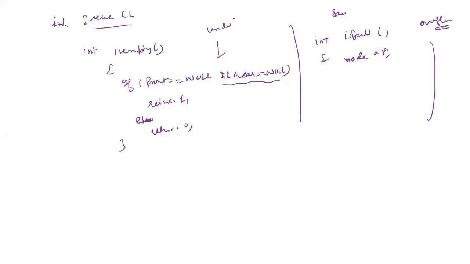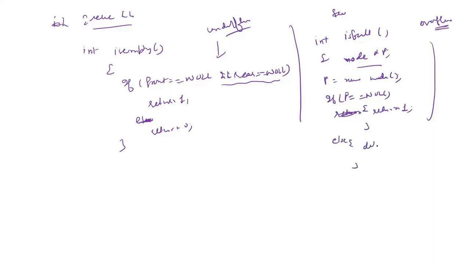So what is inside this? If you are not able to allocate a new node, you should say if p is double equal to null, your system doesn't have enough memory for the heap structure, you should return 1. Yes, it is full. Else, before returning 0, I think you should delete p, because you don't need this structure at this moment. Return 0. This is the story behind overflow.